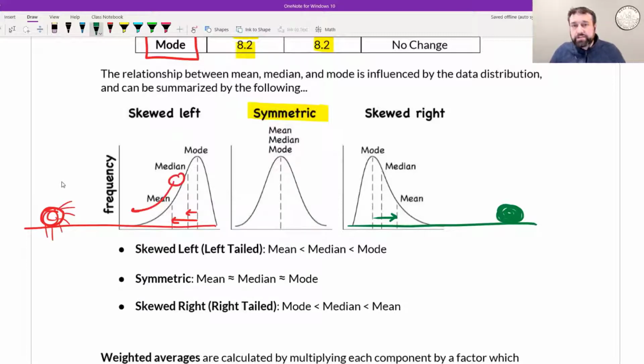And again, because the mean is what is skewed most by outliers, some people will argue that maybe we shouldn't be using the mean to represent the average of data sets. Let's say the vast majority of students scored a 65 on the exam, but one student got a 100.